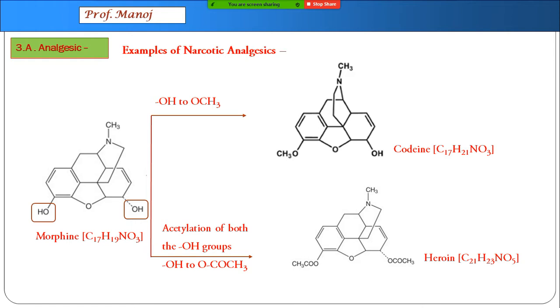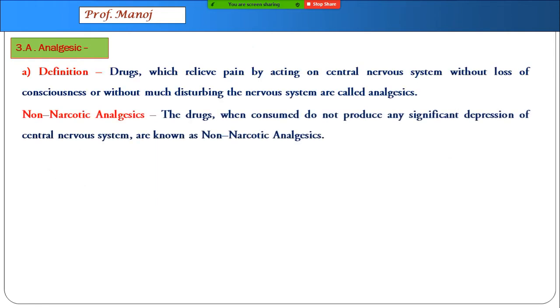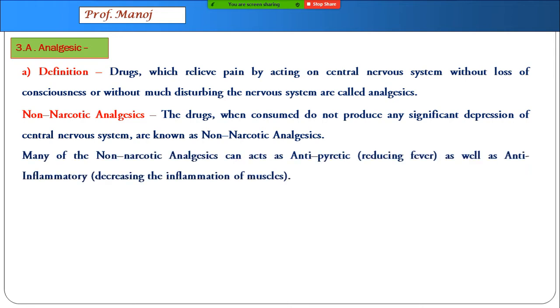After these narcotic analgesics, we go to the second type, non-narcotic analgesics. These do not produce any significant depression. They will relieve the pain slowly, but they are not habit forming. Some of them can even work as antipyretic as well as anti-inflammatory.